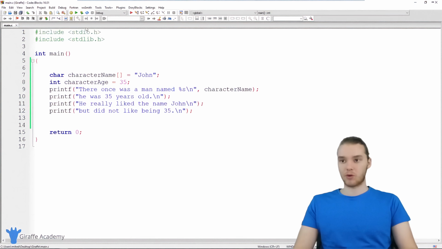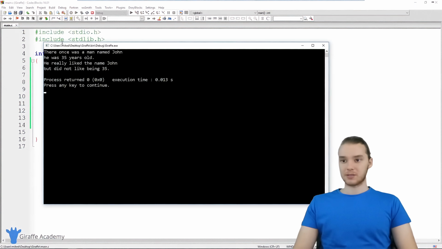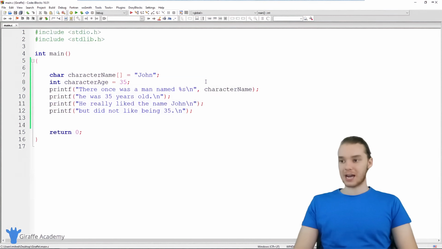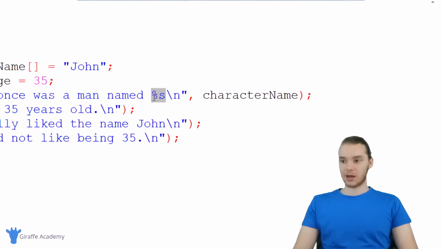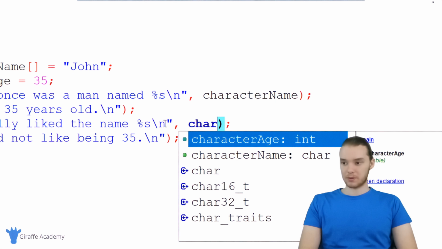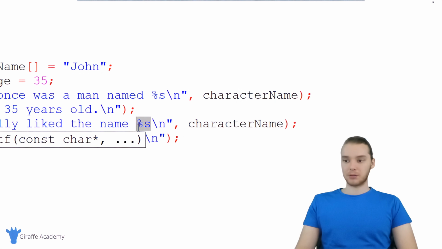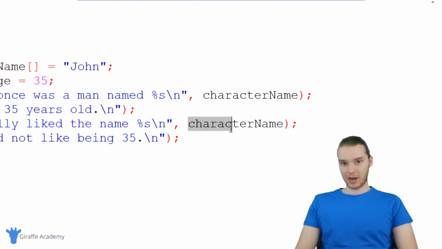So I'm going to save this and we'll run our program. And now you'll see that it's still printing out that there once was a man named John. Even though we didn't actually type out John over here, we just typed %s and character name. So I can do this in this other spot too. So down here, we're also using the character's name. So I can type %s, and over here we can type character name. And again, this is going to act as a placeholder for this string of characters that we specify over here.